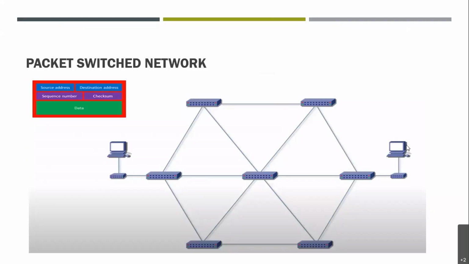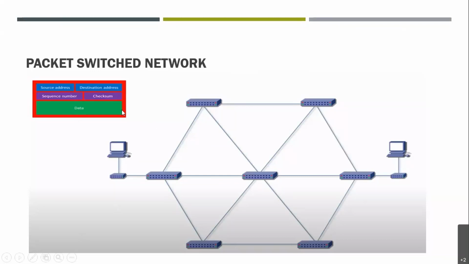scenario or how this entire thing will happen. Here, as you can see in the top left side, there is data, which is the entire piece of information that we want to send, right? It is accompanied with a sequence number. A sequence number is like, for example, if I have 10 pieces of data, like data 1, data 2, data 3, data 4, data 5 till data 10, right? Together they make one single piece of information, which is to be sent.